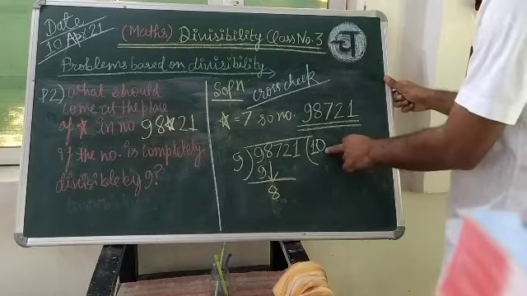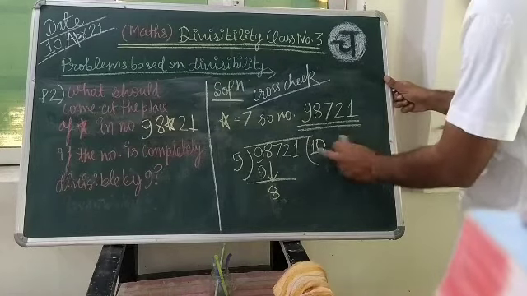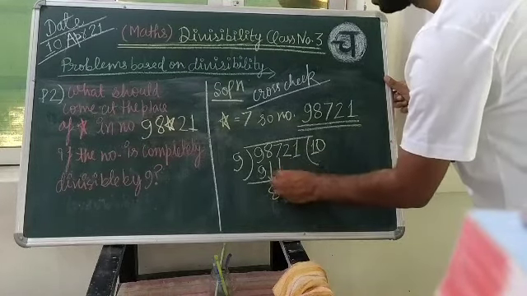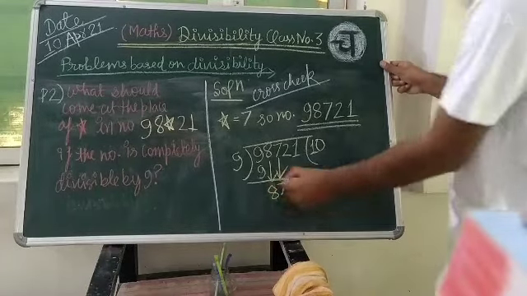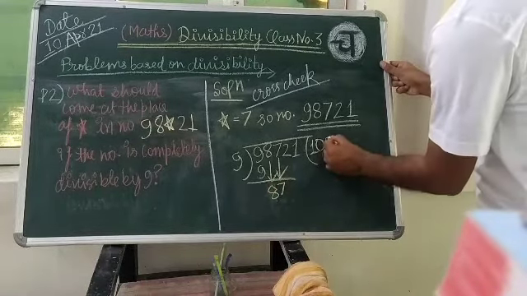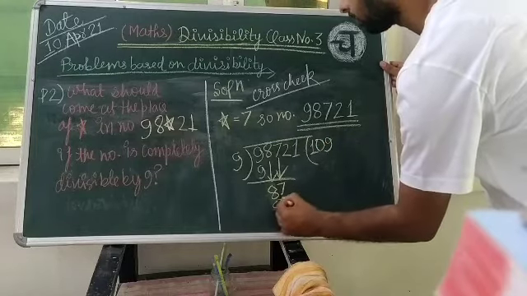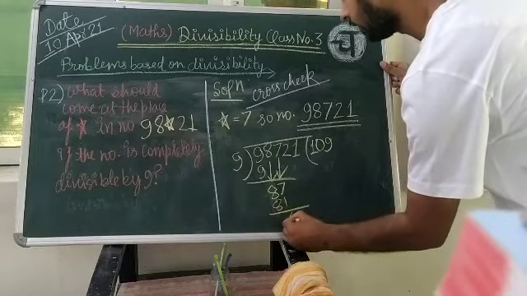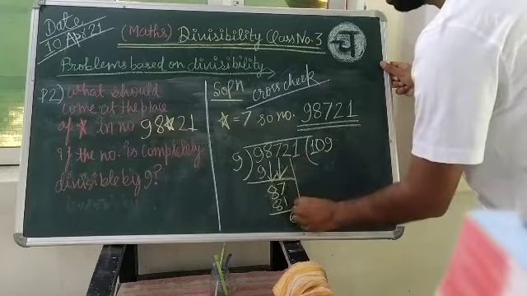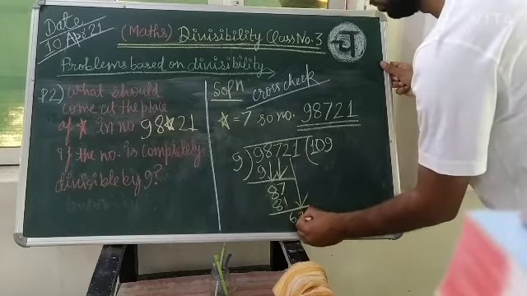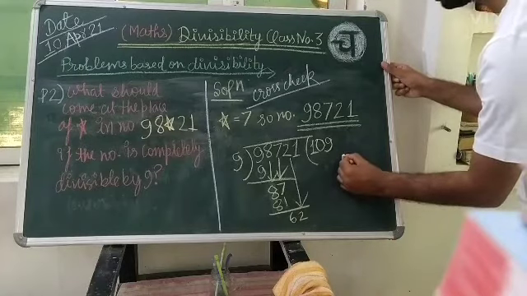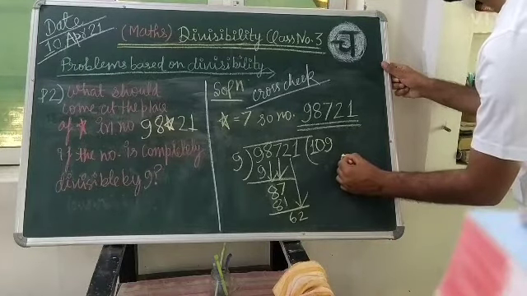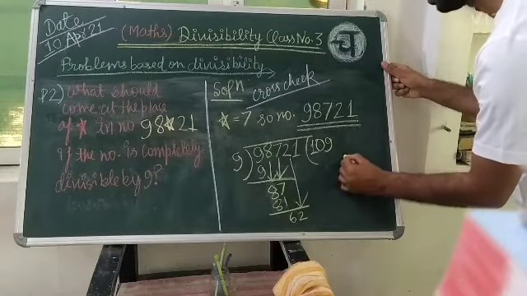So you will put 0 here and then you can bring down the next number. This will become 87. 9 9s are 81. 6 will come. This 2 here, 62 is there.